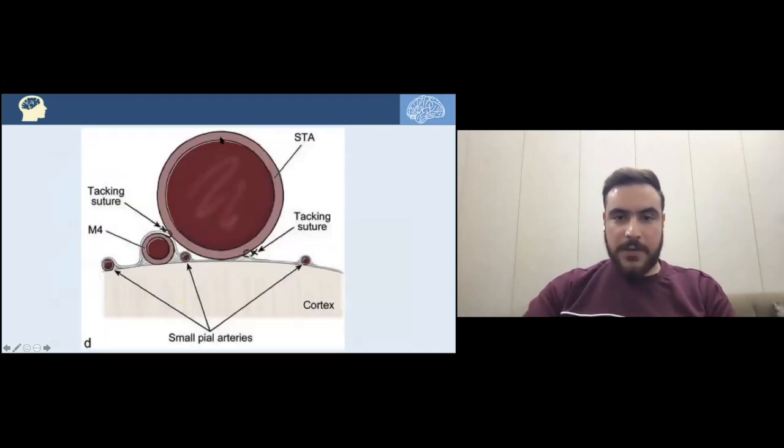Here's a cross section after doing only bypass. Here's the superficial temporal artery, tacking sutures to the pia mater and also to the cortical branches of the middle cerebral artery, the M4, to promote the revascularization to that M4 from the superficial temporal artery.